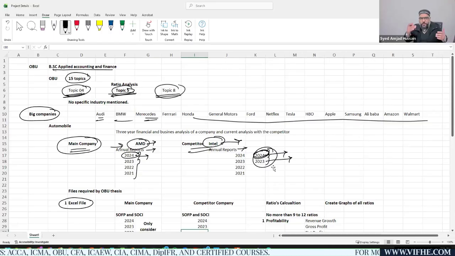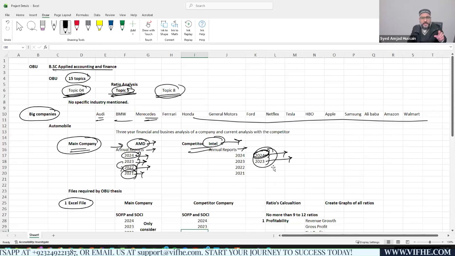And then you need to analyze which company is doing better in terms of revenues, in terms of liquidity, in terms of solvency, in terms of investor ratios, any grid you have already identified for the analysis purpose, right? Then for 2023 you need the previous year data, that is 2022, and for the analysis of 2022 year end you need 2021 year end, right? I hope you got it. So for this matter, you need to consider these periods, right?